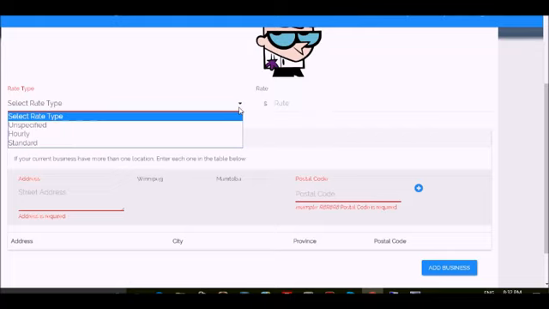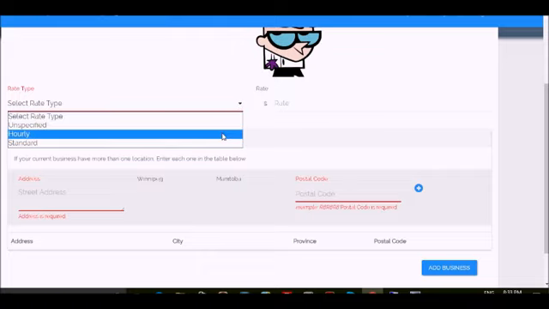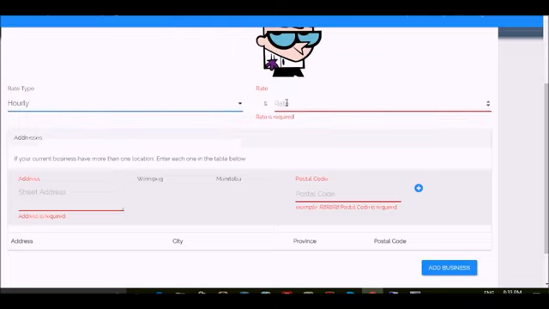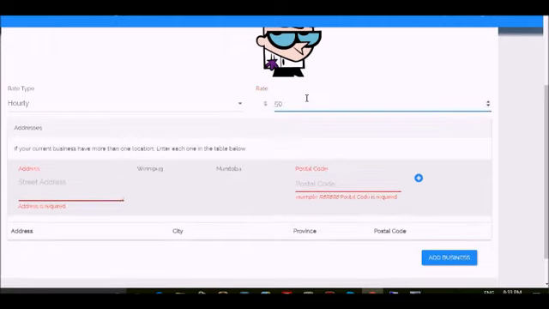For example, let's say your area of specialization is roof repairs and plumbing, and you want to charge $200 for roof repairs or plumbing. Then the ideal type of rate that you should pick is standard. Hourly should be set if you charge by the hour. So basically I'm gonna pick hourly in this case. Then you can give how much you want to charge hourly. I'm gonna say 50 maybe.